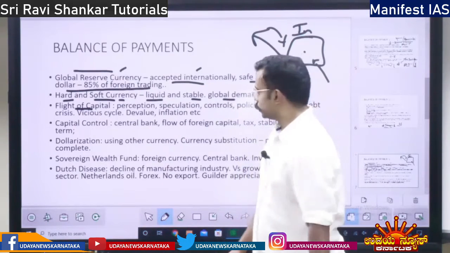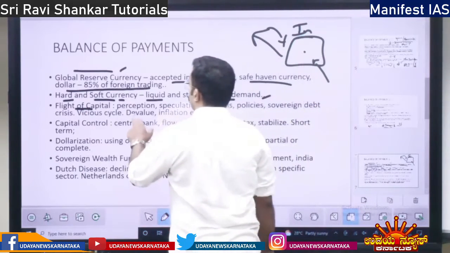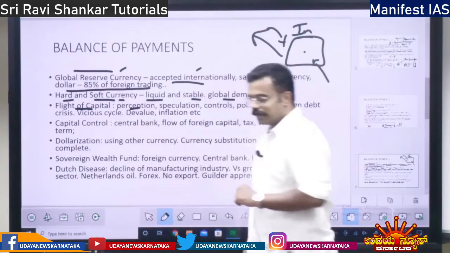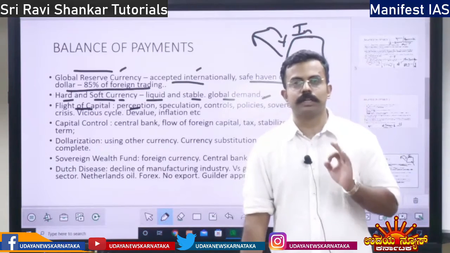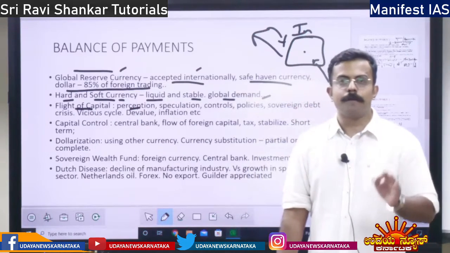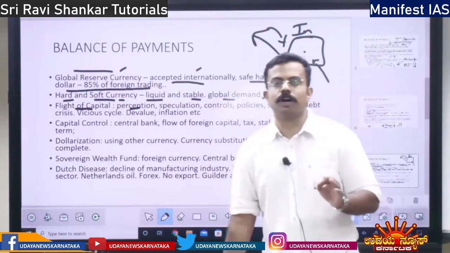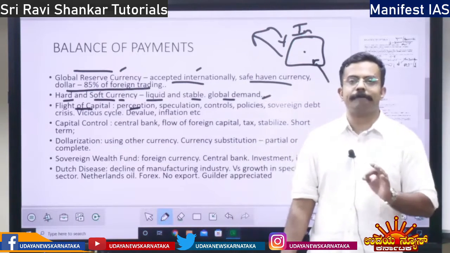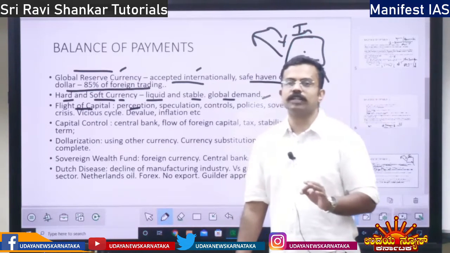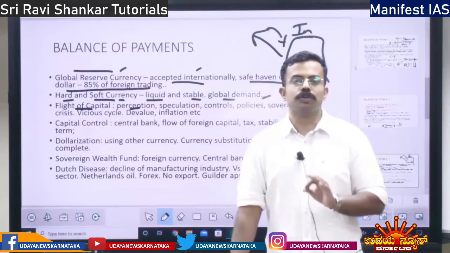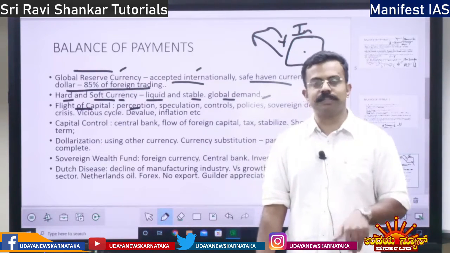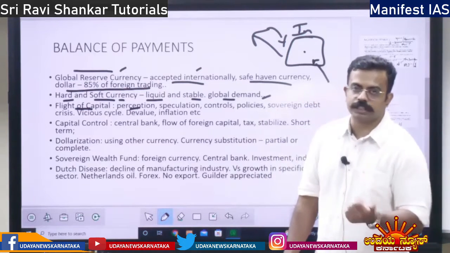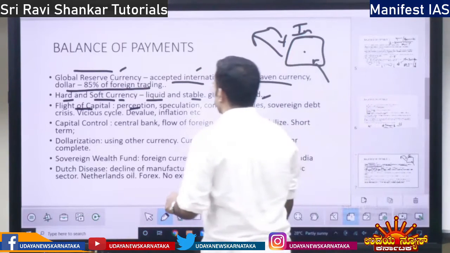Why does flight of capital take place? Perception. If there is a bad perception about the country, let's say we have a bad perception about Pakistan because it is enrolled under FATF and is also a state sponsor of terrorism, nobody will invest in Pakistan. Even if somebody has invested, they will take the capital and go outside. That is flight of capital, perception about the country.